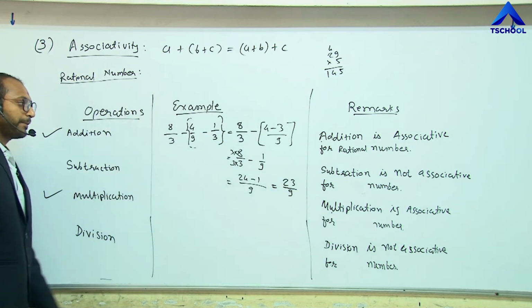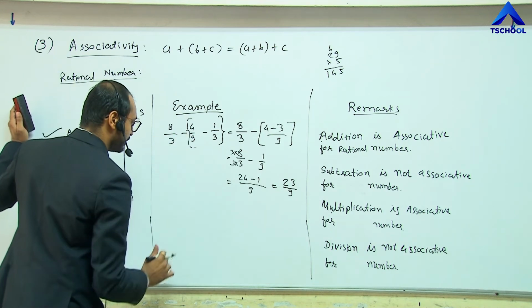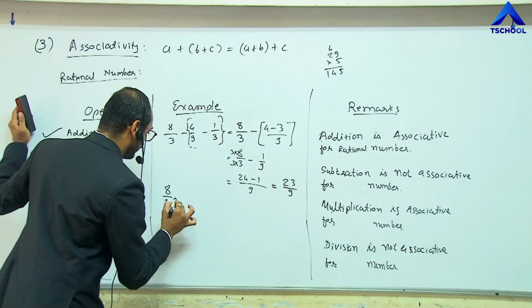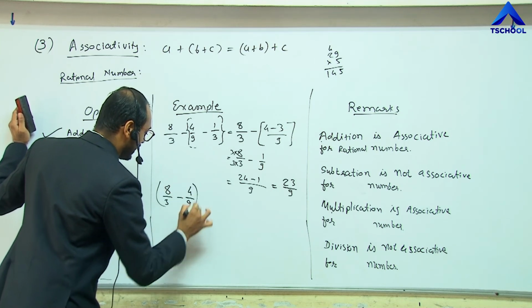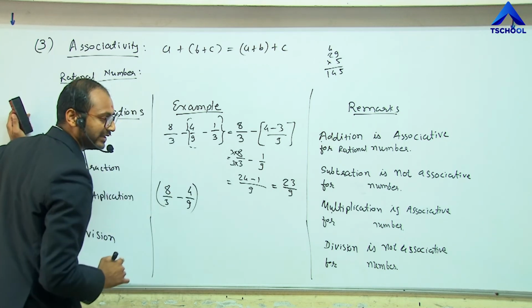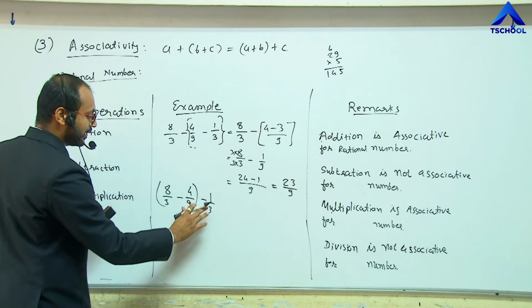Now let me perform the subtraction operation for the second association for the same numbers. Like if you perform the subtraction operation by grouping 8 by 3 minus 4 by 9, and we will do the subtraction of 1 by 3 later.